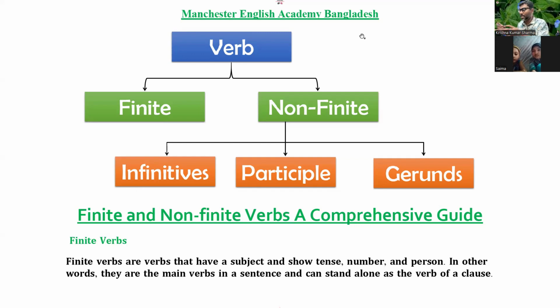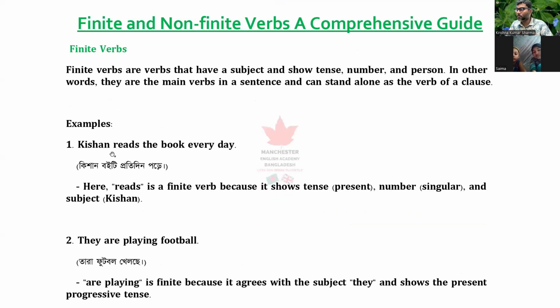Sometimes you can see that there are two verbs, three verbs, but you cannot judge the main verb. So finite and non-finite is very critical. First of all, finite verb is an action verb. For example, Kishan reads the book every day. So what is the verb? Kishan reads. This is the main verb. Is there any other verb? No. So this is the only verb.